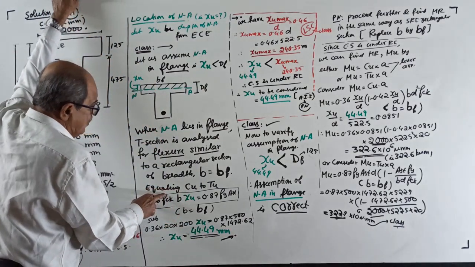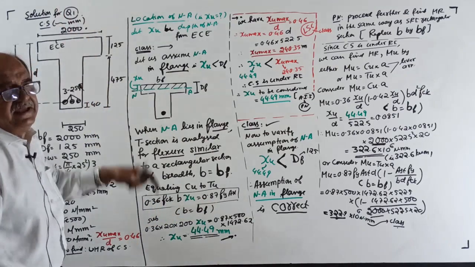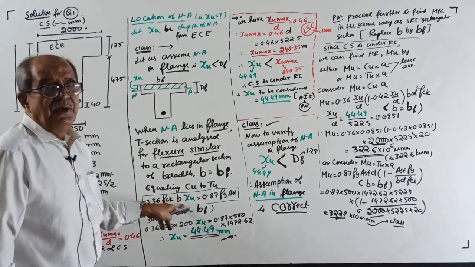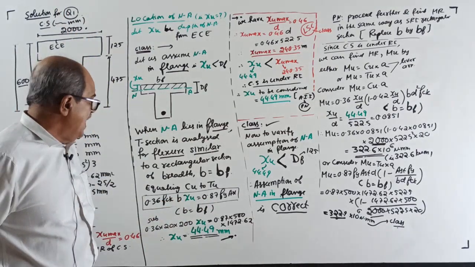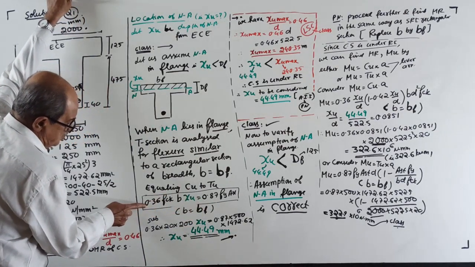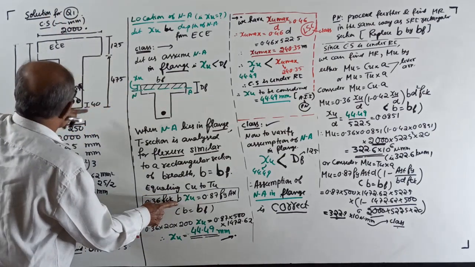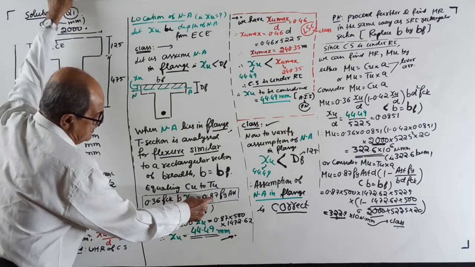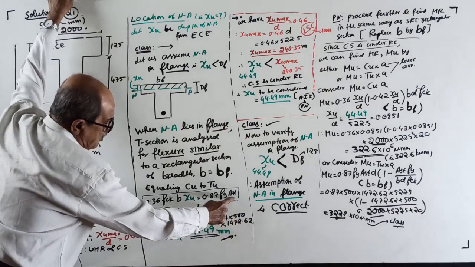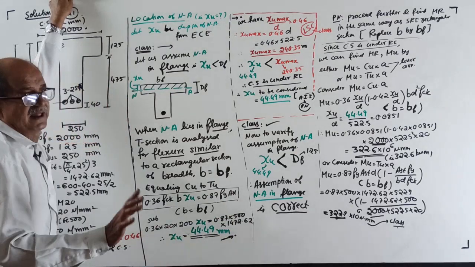Equating CU to TU, 0.36 FCK into B into XU equal to 0.87 FY AST, where B equals BF. Substitute: 0.36 into FCK 20, BF equal to 2000, XU; 0.87, 500 into 1472.62. XU will come 44.69 millimeter.